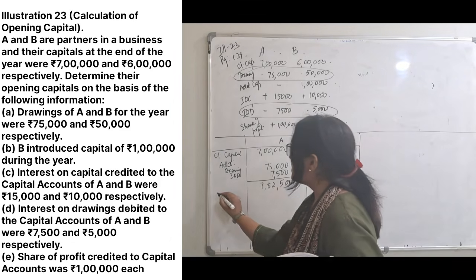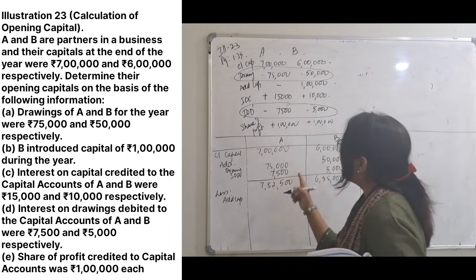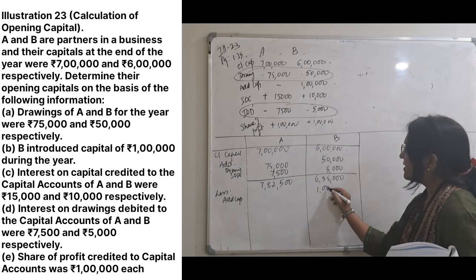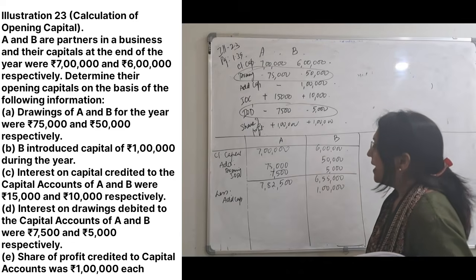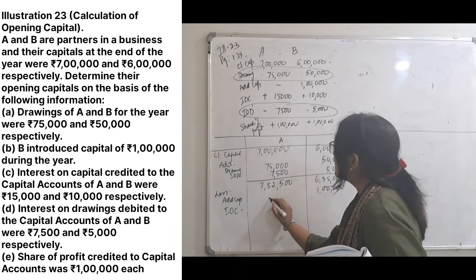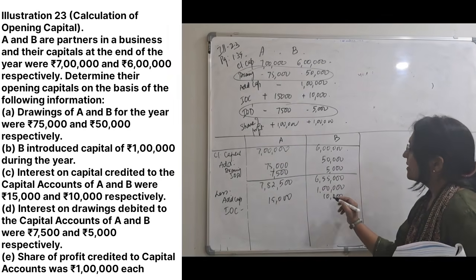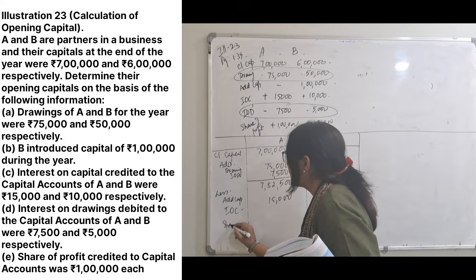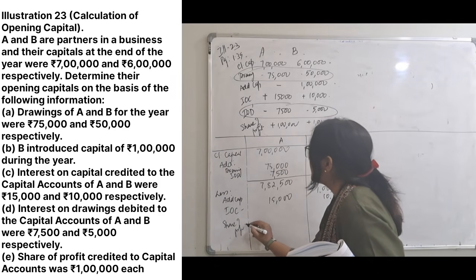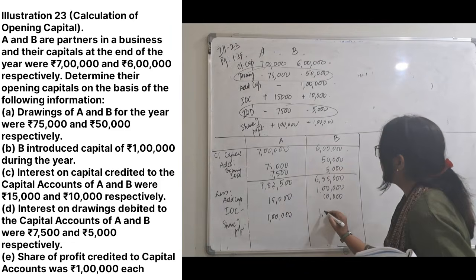Now what all are we going to deduct? Less: additional capital of B, 1 lakh. Interest on capital, 15,000 and 10,000, and share of profit, which is 1 lakh and 1 lakh.